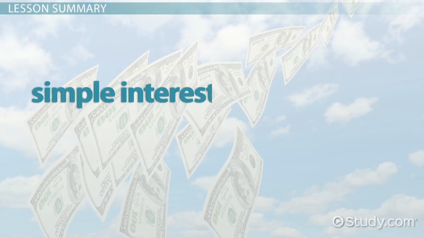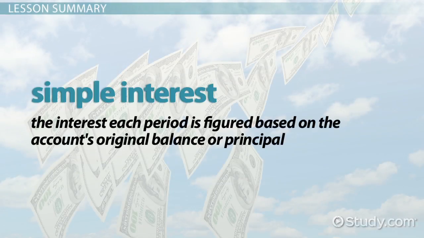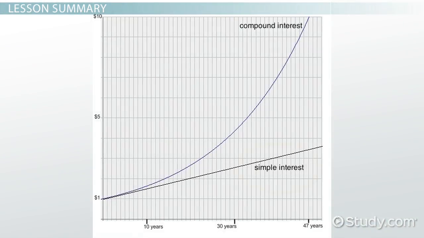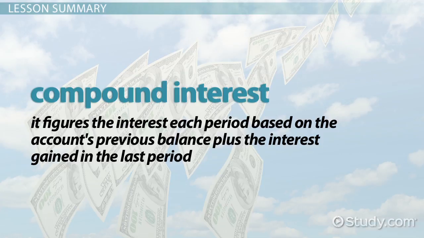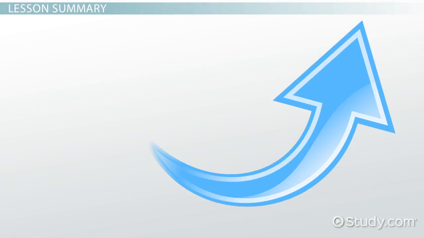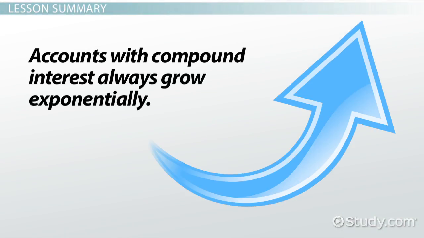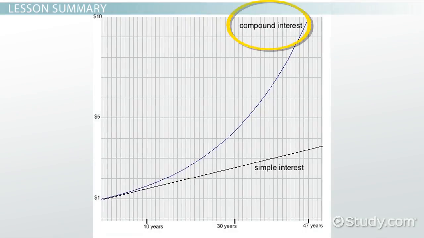When a bank offers simple interest, the interest each period is figured based on the account's original balance, or principal. Therefore, the balance grows at the same rate every period. When a bank offers compound interest, it figures the interest each period based on the account's previous balance plus the interest gained in the last period. Therefore, the balance grows more quickly with each passing period. Accounts with compound interest always grow exponentially. This can be seen visually on a line where compound growth is a curved line that is steeper than the linear growth of a simple interest account.